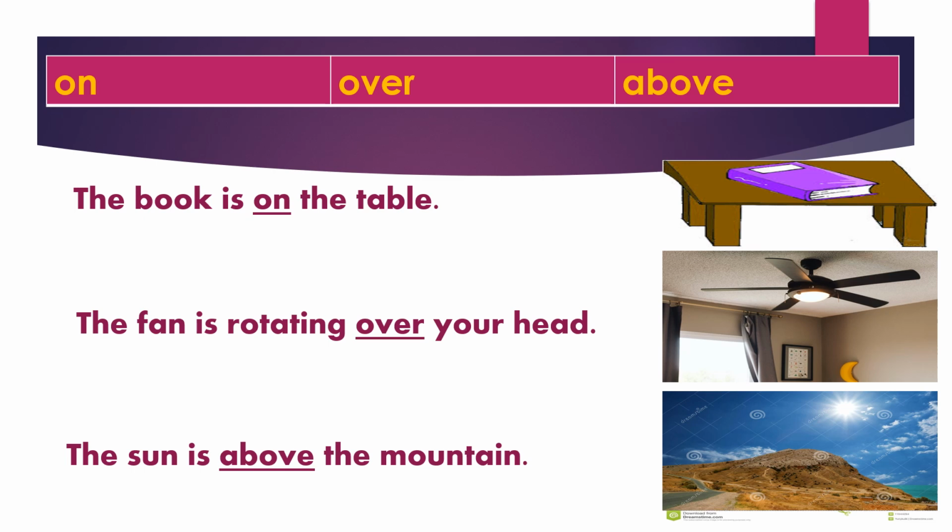The fan is rotating over your head. Here, preposition over refers to higher than. The fan is higher than head. The sun is above the mountain. Here, preposition above refers to far higher than. The sun is far higher than mountain.